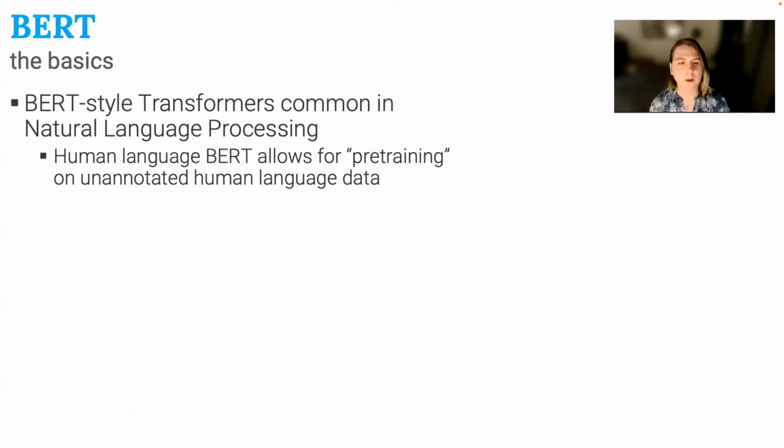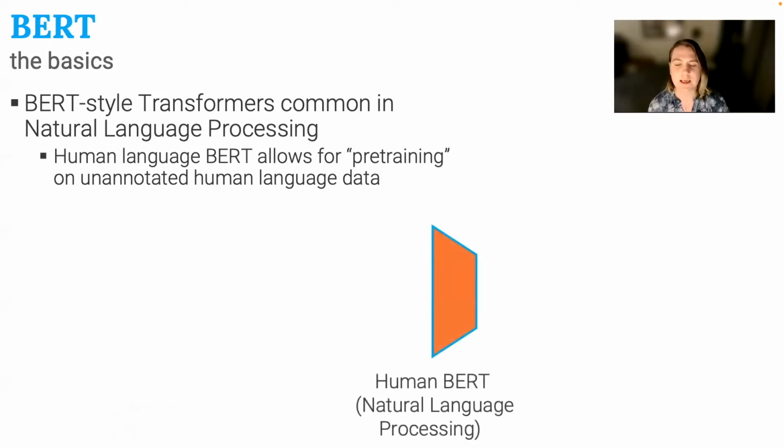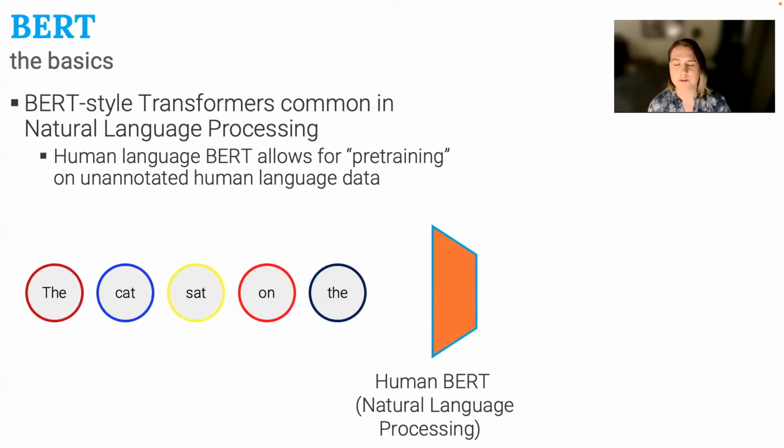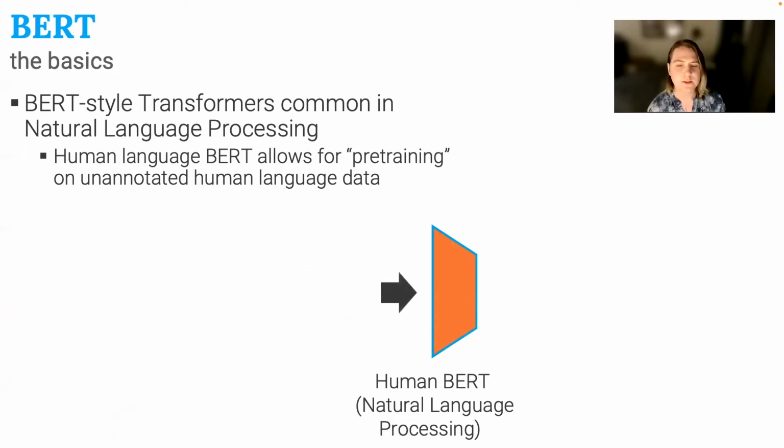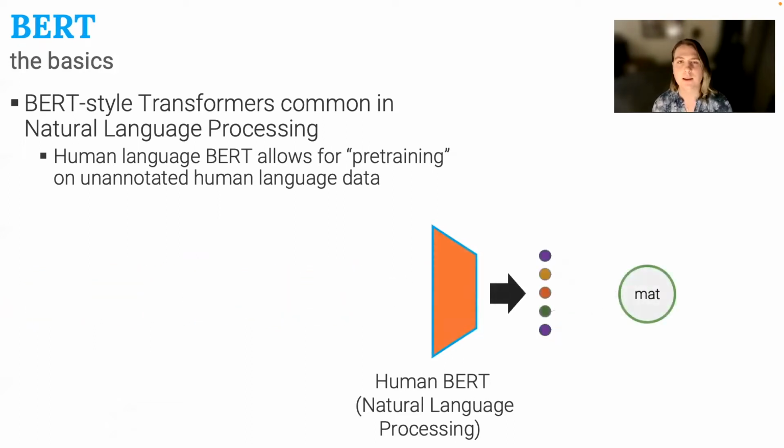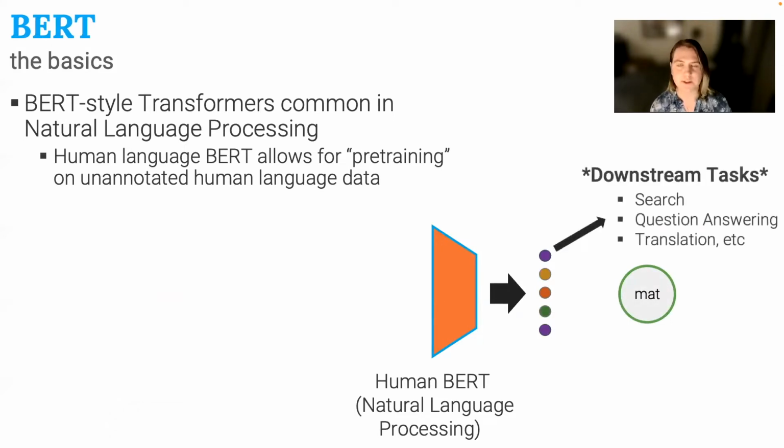As a bit of background, we're going to be looking at BERT-style transformers, which are very common within natural language processing. They're really powerful because we can take a model and pre-train it on language data, which is then used for downstream tasks. The way this works is we take in a sequence, oftentimes a sentence. We use these to pre-train and predict the next token in that sentence. And then we can get the feature representations and use those for downstream tasks. Things like search, question answering, translation, and other common tasks within natural language processing.